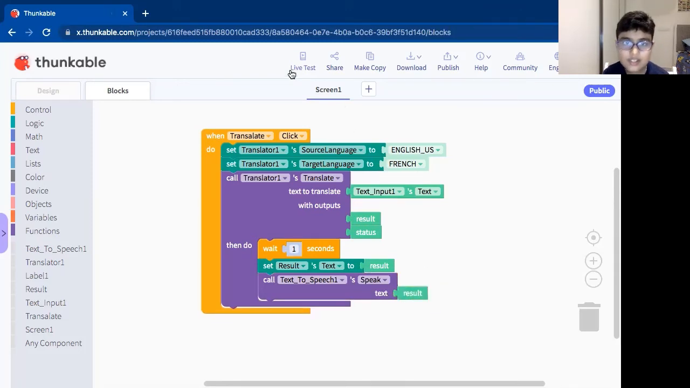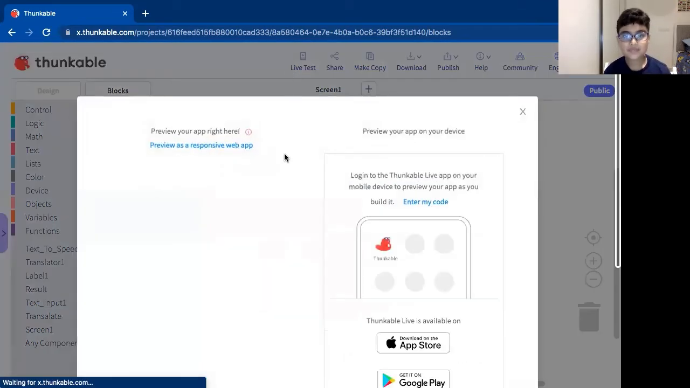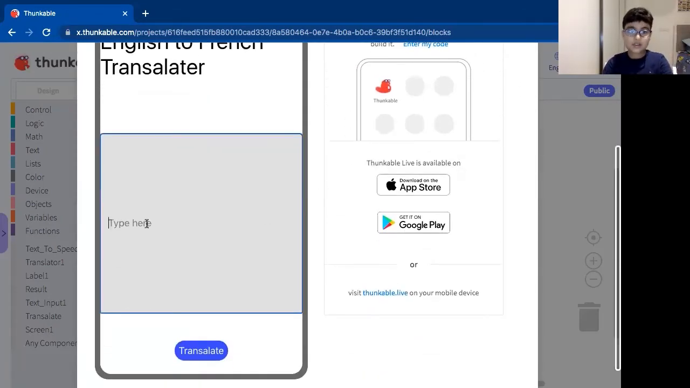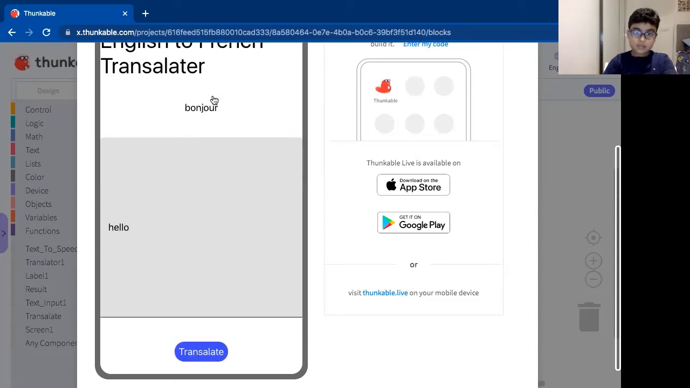Okay, so let's try and test our app because I know it will work on this, so I don't need to use Thunkable Live. Let's test it out and see if it's going to work. English to French translate. So we have a big text input here, very big. Now what should I type in? I'll type just hello world. Translate. Bonjour. See? It showed bonjour on the result label, and the text to speech said bonjour.